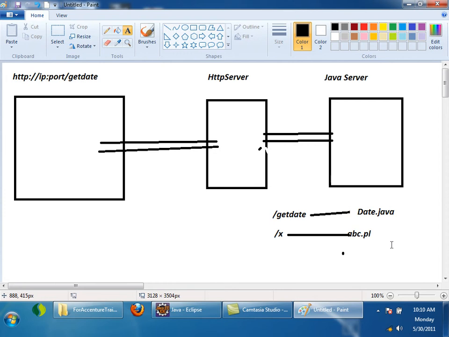So my program will not change even if I want to shift to some other server. Let's assume today I am using Accenture server. I wrote my Java program following the rules given by the Java community. The same rules apply for other servers also, so my same Java program will run on IBM server or Apache server.